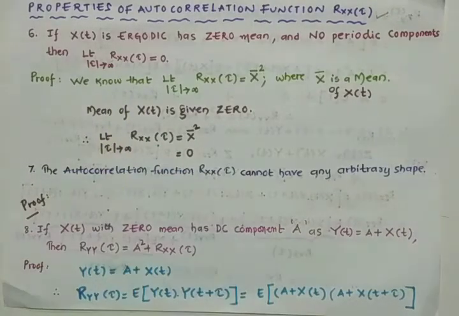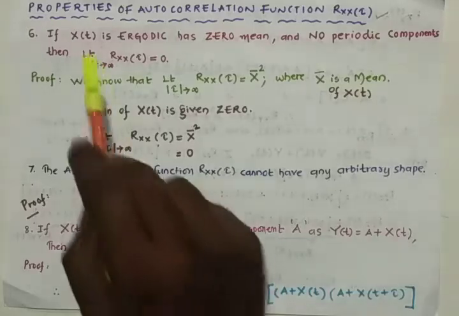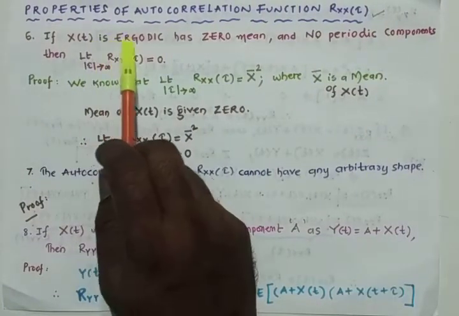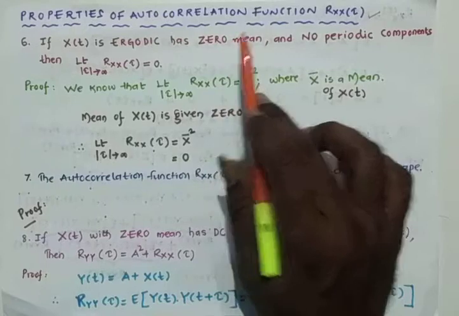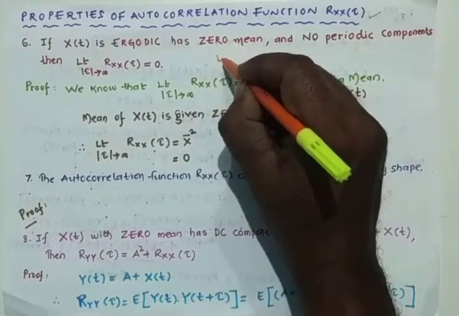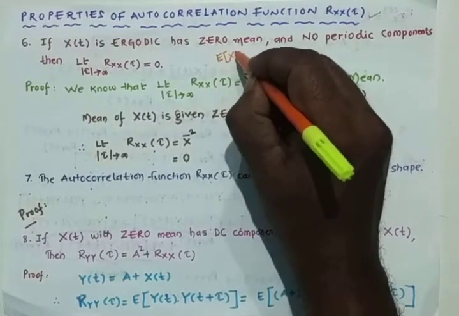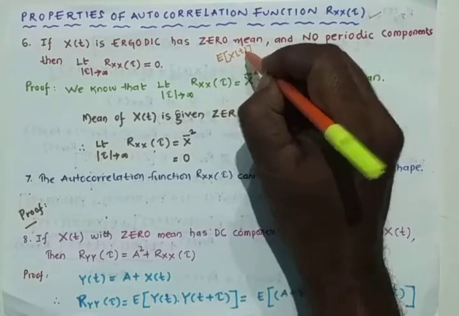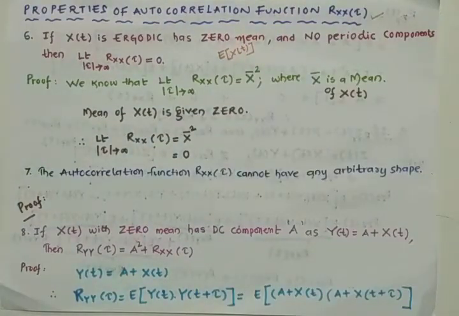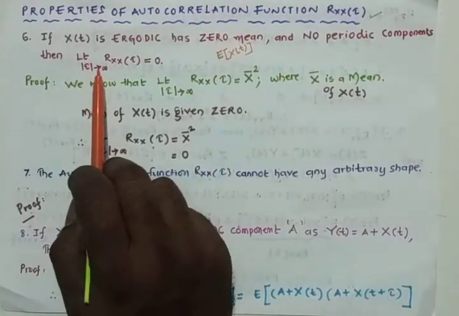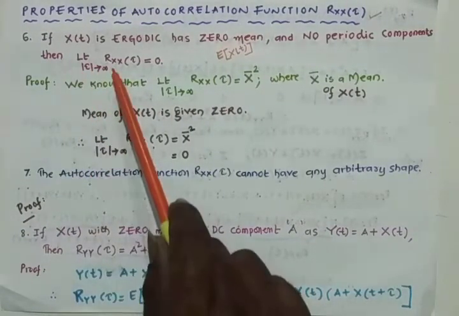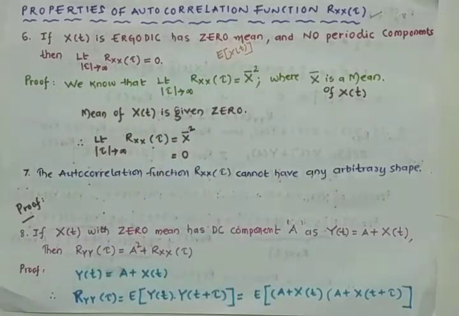Sixth property. If x of t is an ergodic random process which has zero mean, mean is nothing but E of x of t, and no periodic components, then we have to prove that limit tau tends to infinity of the autocorrelation function Rxx of tau must be equal to 0.